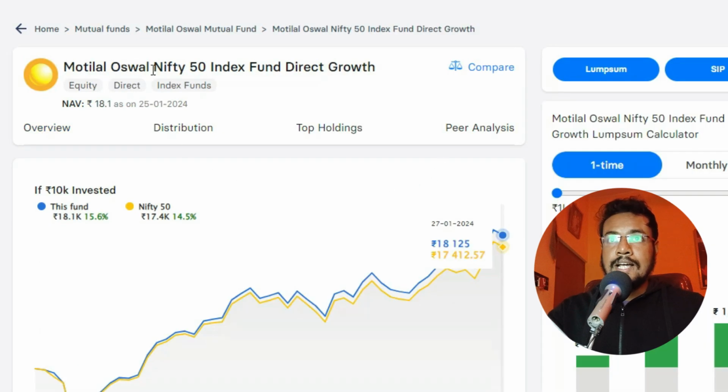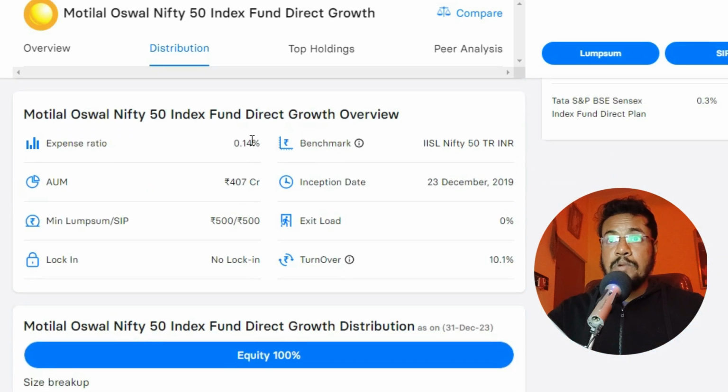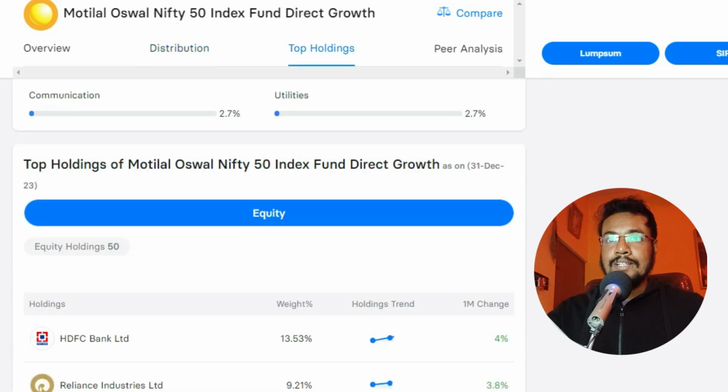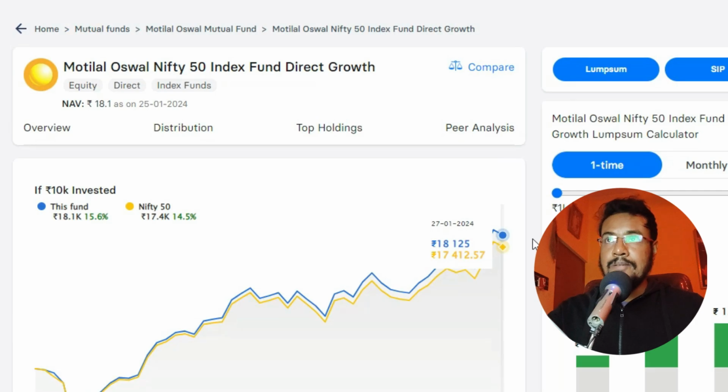Next, we have this Motilal Oswal Nifty 50 index fund. This fund has an expense ratio of 0.14%, AUM of 407 crores, minimum SIP and lump sum is both 500 rupees. There is no exit load and no lock-in in this fund as well. Okay. So this is all we have to know about this Motilal Oswal Nifty 50 index fund.